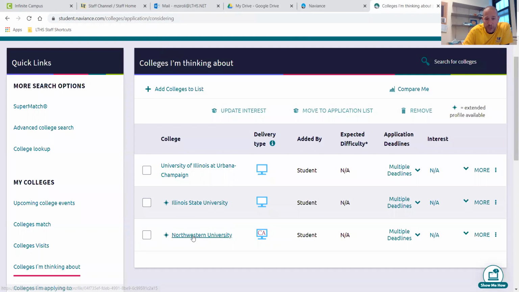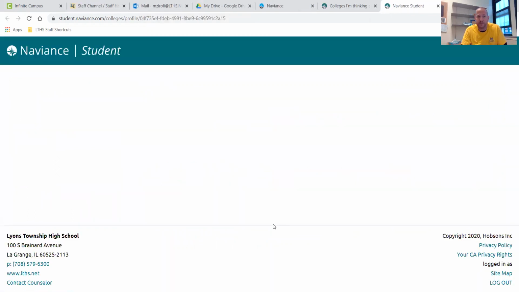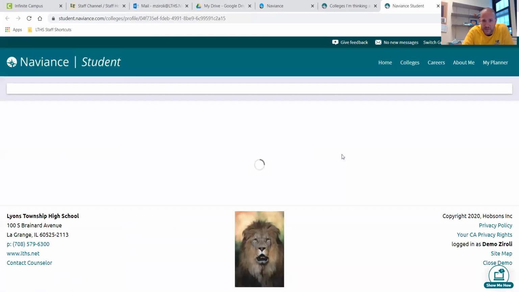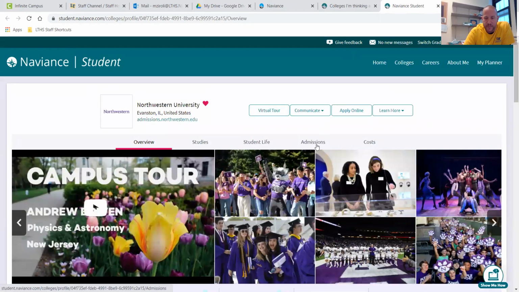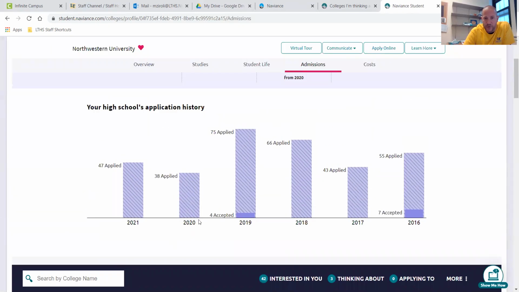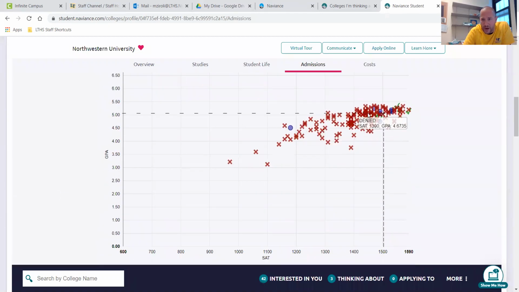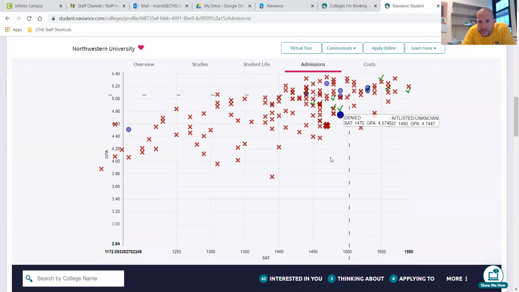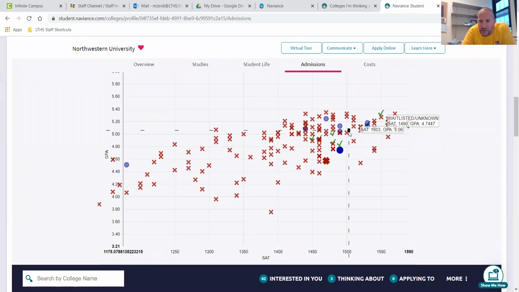And the final one I'm going to show you is Northwestern. So Northwestern, great school, considered highly selective in that it accepts less than 10% of the students that apply. 8% precisely, and as we scroll down, you can see it's hard to get into that school. So we're going to go down here, and amongst the people that have gotten in, they've averaged a 1503 and a 506. So you can also see that some folks are equally as talented as others and not getting in. That's kind of the case with some of these highly selective schools.